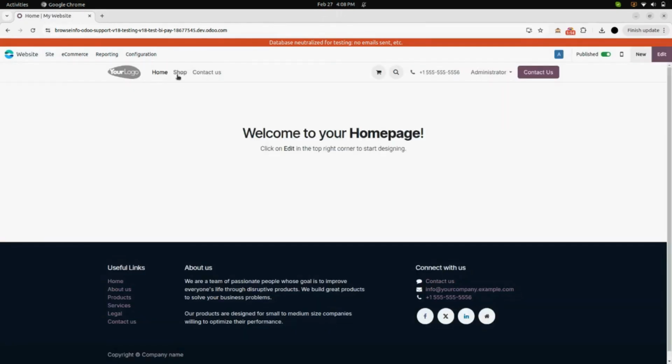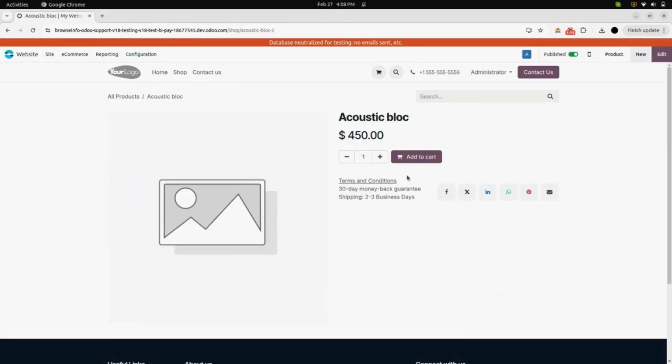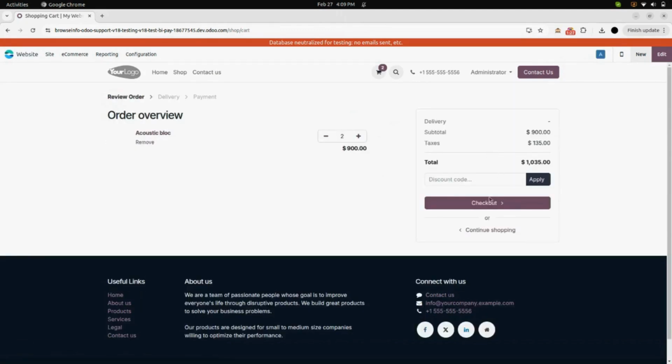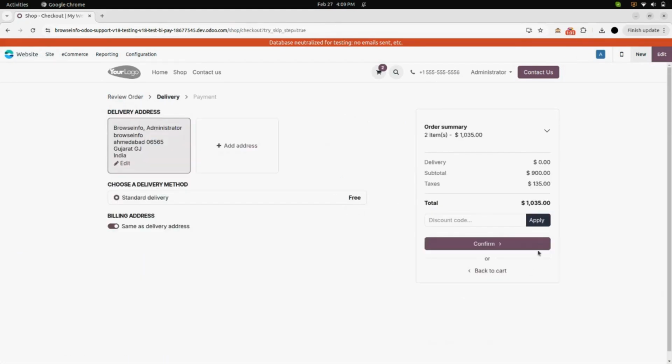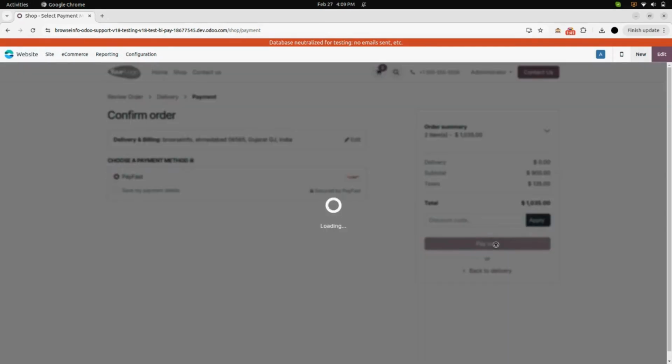In home page, click on shop. Here select a product and add to cart. After adding the product to your cart, here you can click on checkout. After that, confirming your delivery address, click on confirm. Here choose a payment method as PayFast and click on pay now.